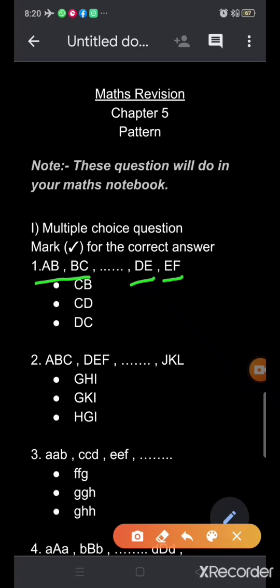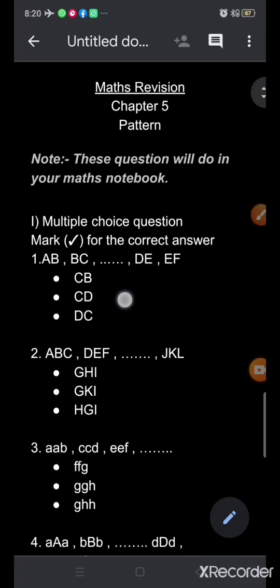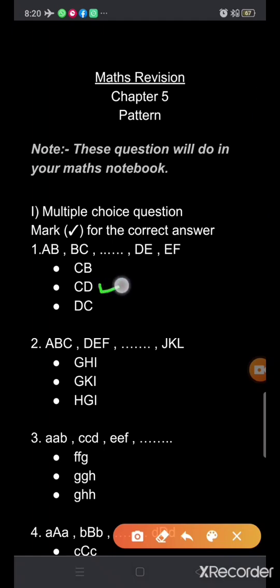So, AB, BC, what will be the next pattern? Which pattern will come next after BC? Is it CB, is it CD, or is it DC? Which one will come? Yes, AB, BC, and which will come? CD. So you will tick in front of CD. CD is the correct option. AB, BC, CD, DE, EF. Okay, now the next is